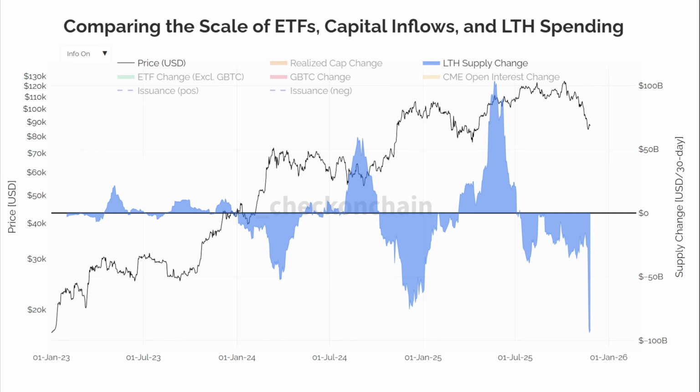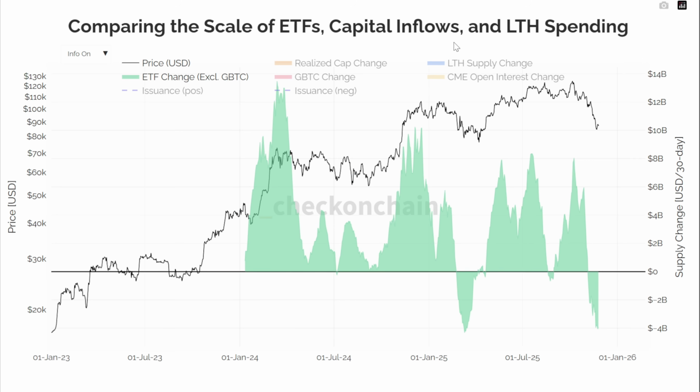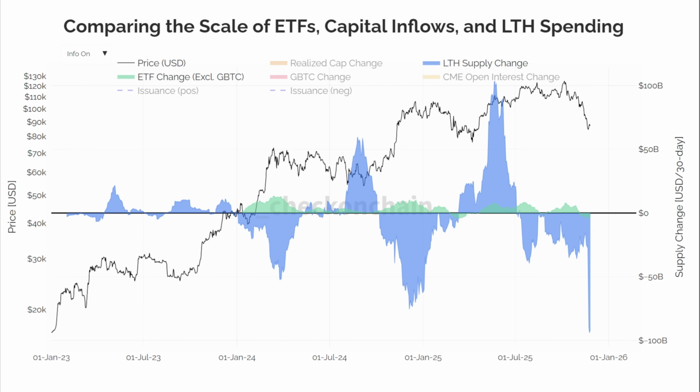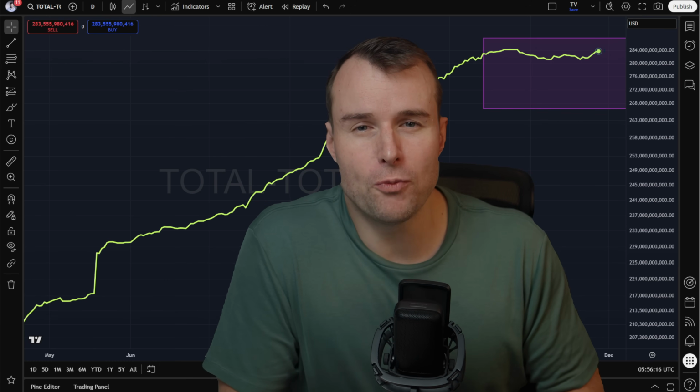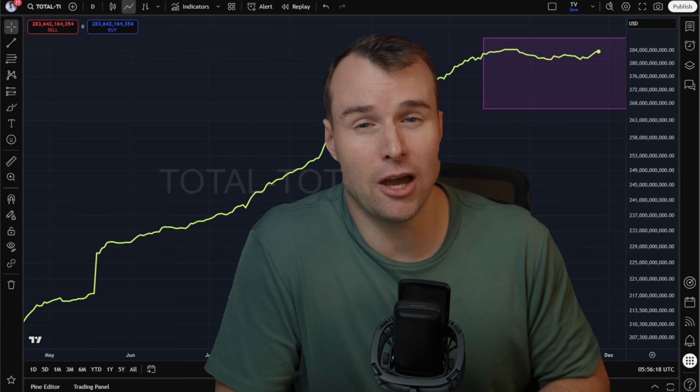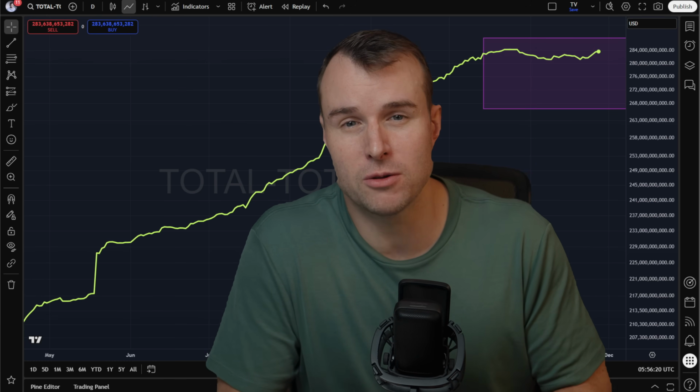Just have a look at the long-term holder supply chain versus the ETF supply chain. The ETF supply chain is here in green. So yes, long-term it's great that the ETFs are buying, but it really doesn't move the needle compared to what the long-term holders are doing. If the long-term holders decide to sell, then the ETFs won't be able to pick up the slack. Besides the long-term holders hopefully stopping their selling spree, I also want to see money flowing into the market again.